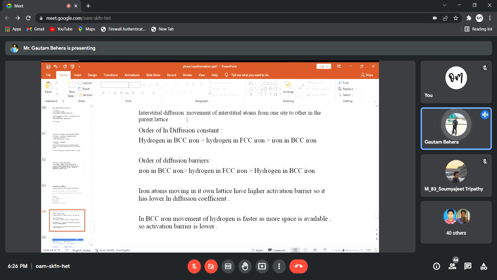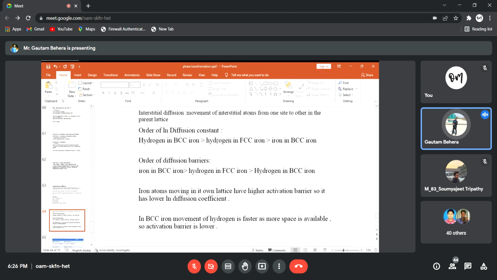Now I'll talk about interstitial diffusion. You remember, the best example of an interstitial atom is carbon in iron, right? It stays in the interstitial sites, and the motion is what? It moves from one interstitial site to other interstitial sites during its motion. That is the diffusion of interstitial carbon atom in iron, fine.